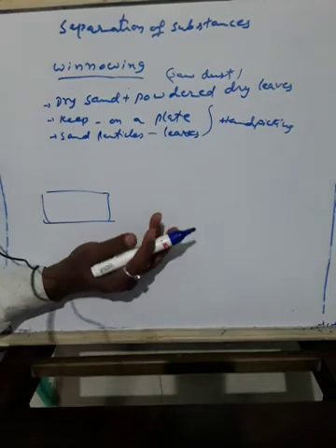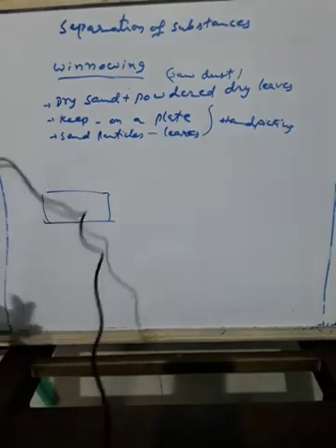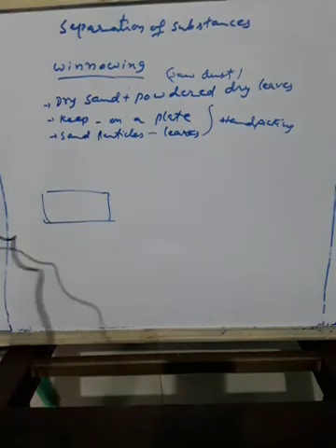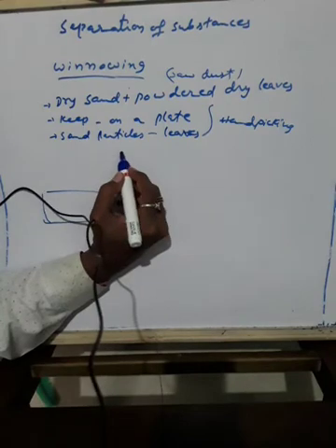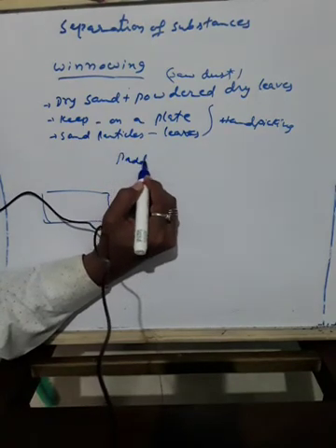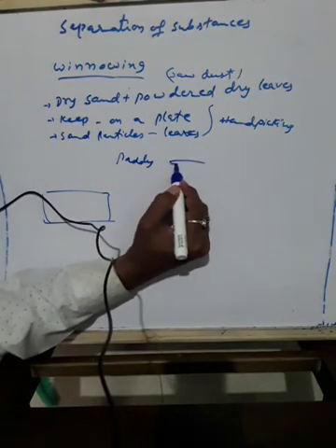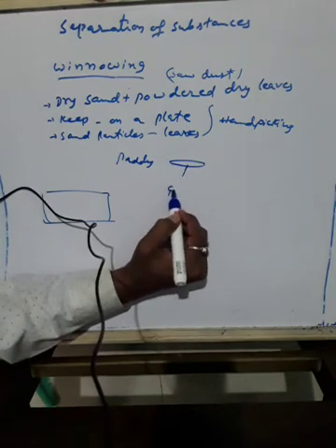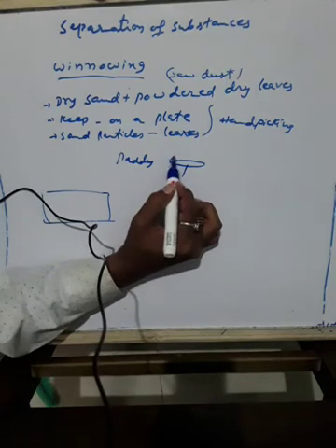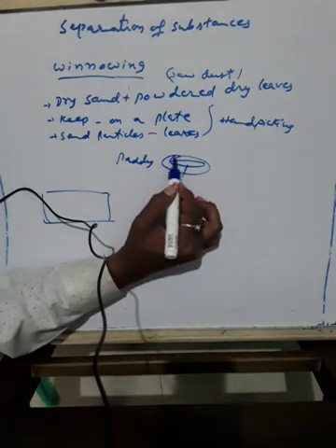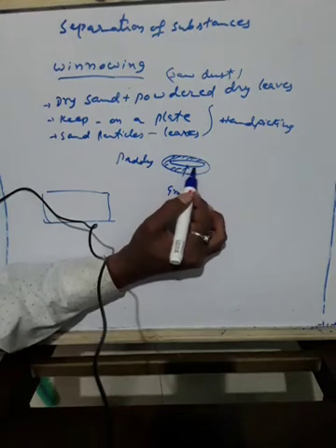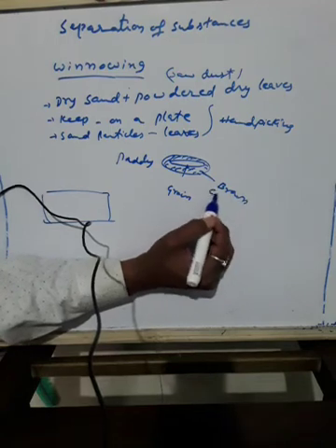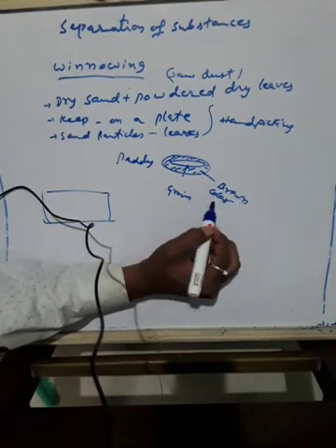So where do we use this? This method is commonly used by farmers to separate lighter husk particles from the heavier seeds. I told you already. If this is a paddy, paddy contains an inner white part. That inner white part is the grain. The paddy is covered with what color? Brown color. This brown structure is called husk.